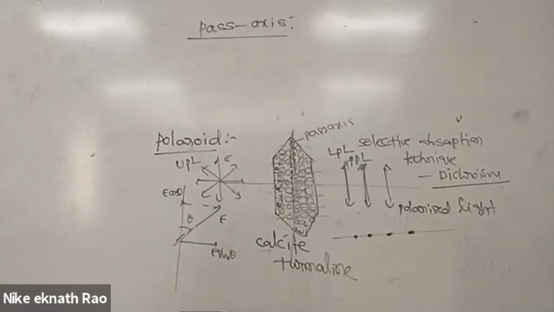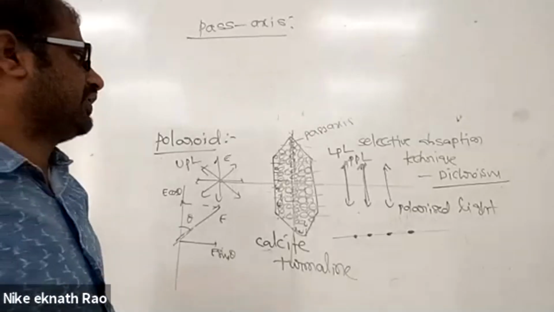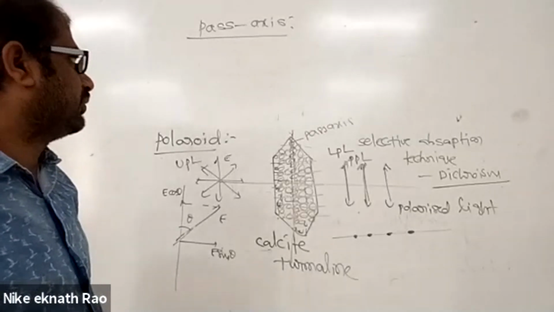This direction is known as the pass axis of the polaroid.